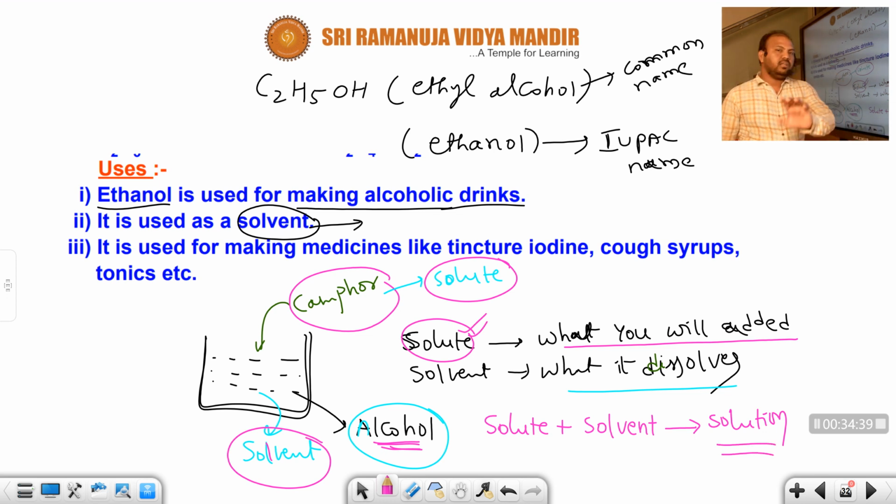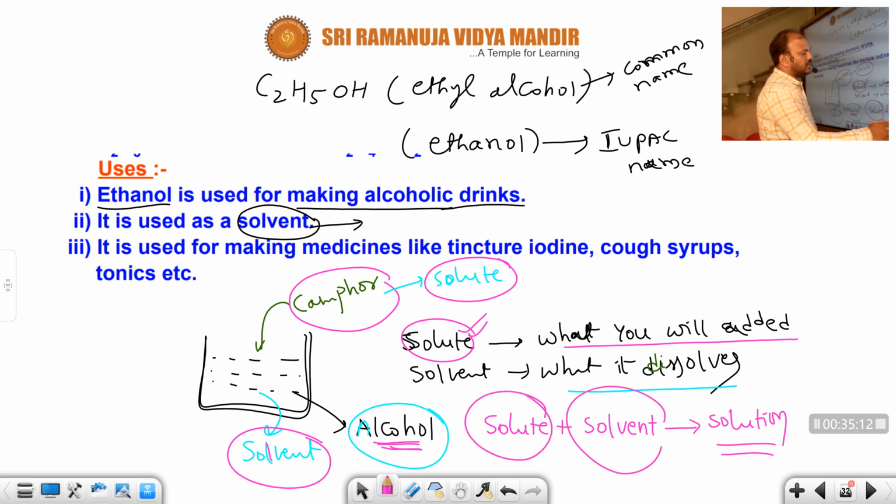For your sake, salt dissolved in water gives salt solution. Sugar dissolved in water gives sugar solution. Glucose dissolved in water gives glucose solution. Salt, sugar, glucose are solutes because we added them. Water dissolves those substances, that's why it is the solvent. Solute plus solvent always gives a solution.